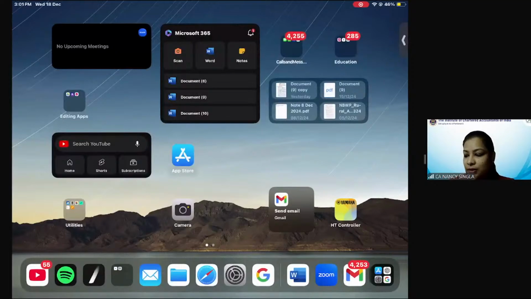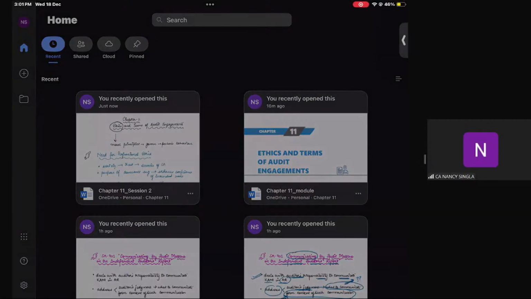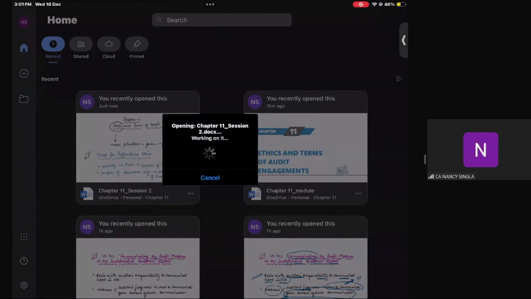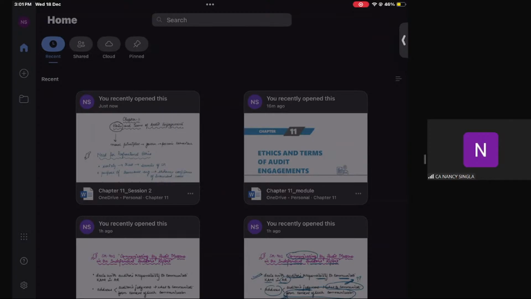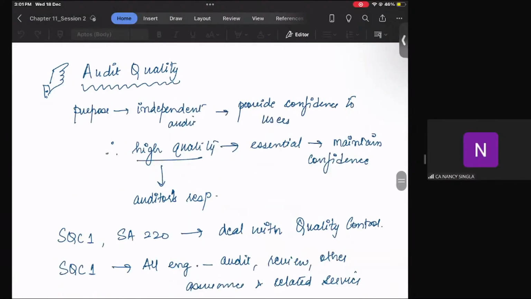So today, we will be completing chapter number 11, one topic of chapter number 8, and whatever queries you will be having, we will be covering all those queries, right? So the topic that we are supposed to start for today is audit quality.